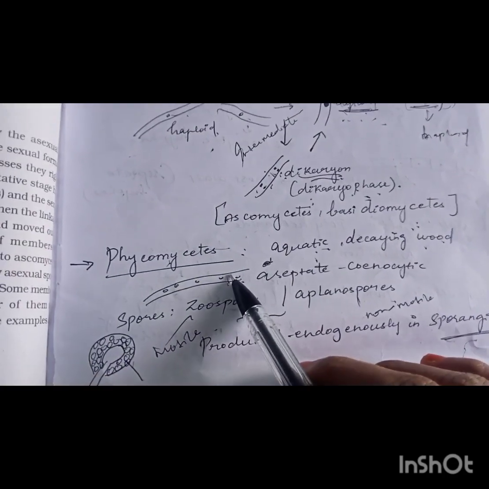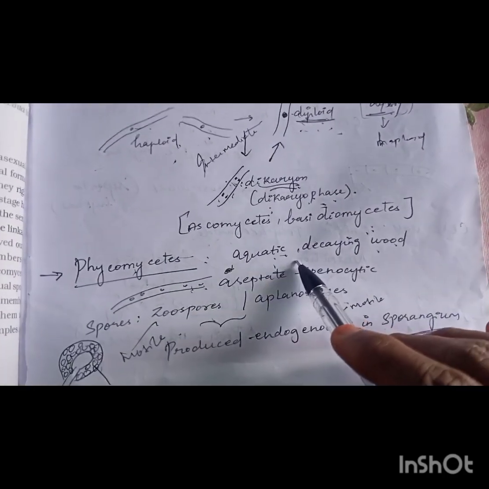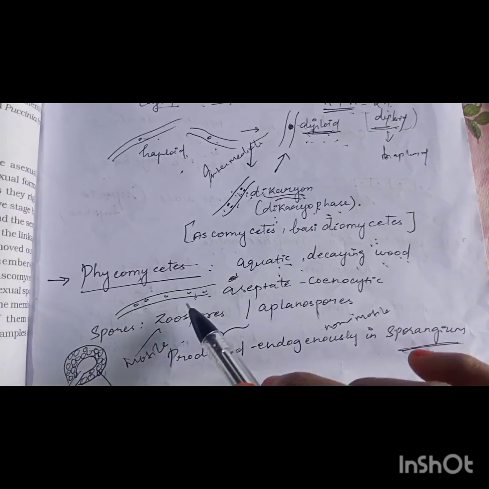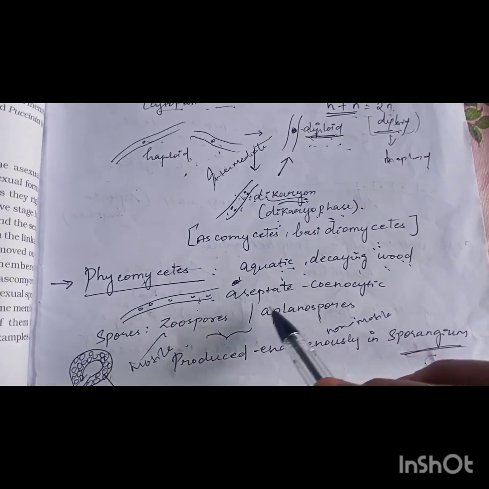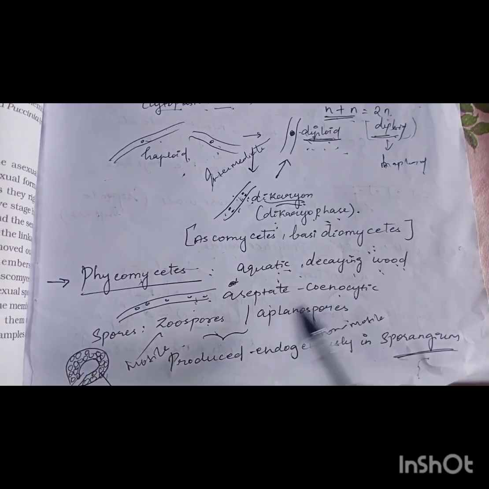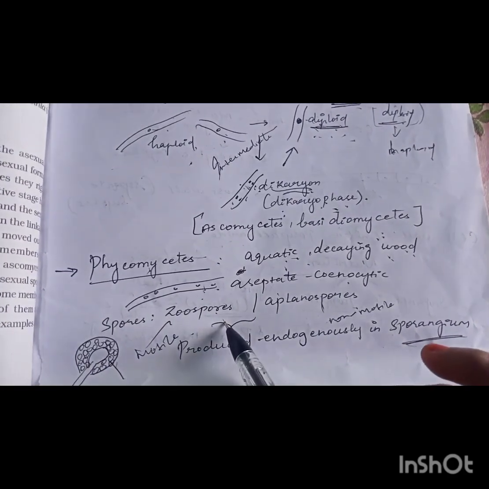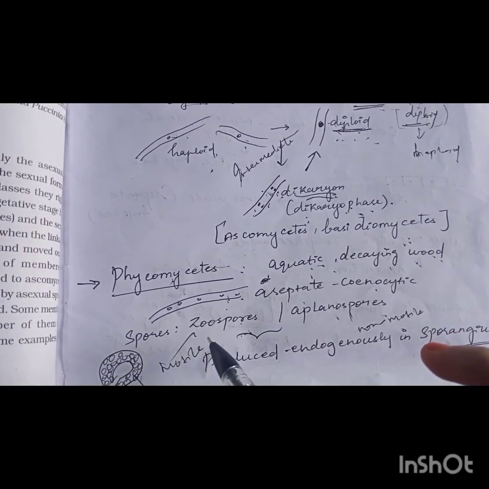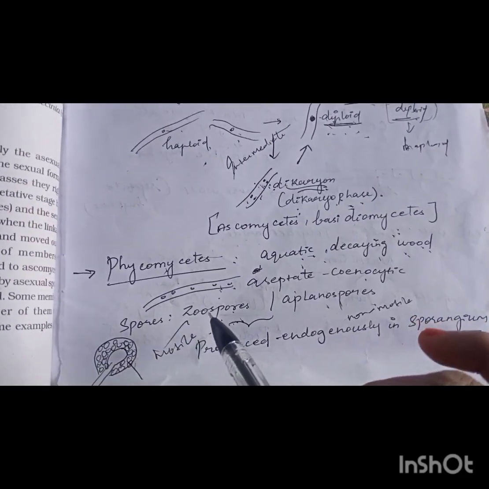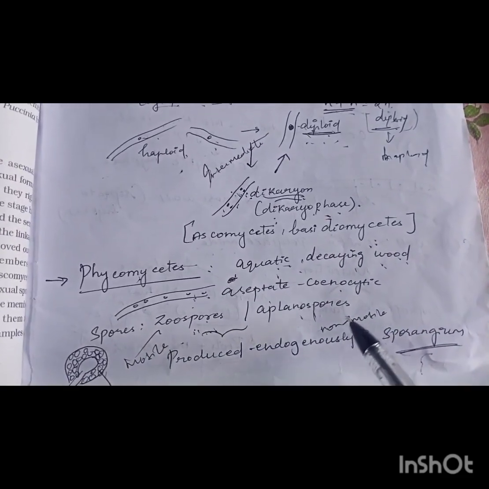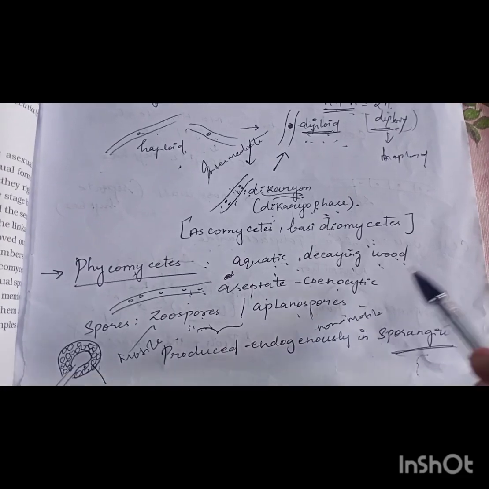The first group of fungi is Phycomycetes. They are aquatic, and they are also found living on decaying wood. Their hyphae is aseptate, that is without any septum, and hence it is coenocytic hyphae, and they reproduce by producing either zoospores or aplanospores. So zoospores are spores with flagella and are capable of movement, whereas aplanospores are without flagella and hence they are non-motile.